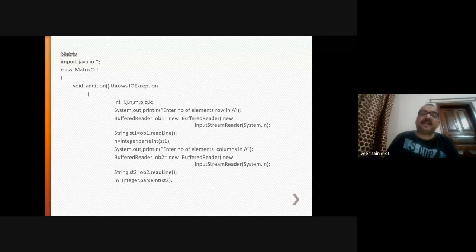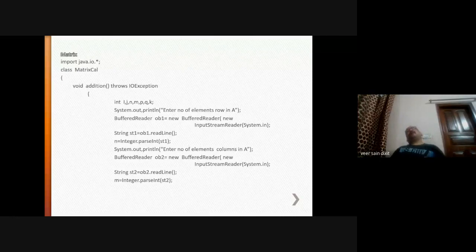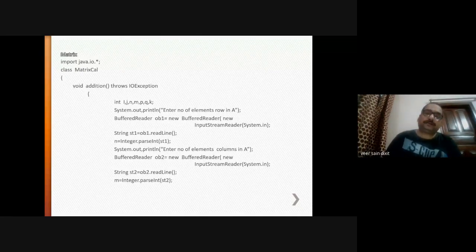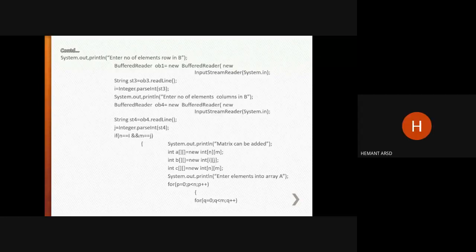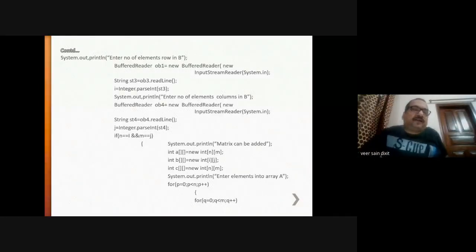So for matrix A, what should be the number of rows and what should be the number of columns? n stands for rows, m stands for column. So for one matrix, you have provided the value through the user. What should be the value of rows and what should be the value of column for matrix A? Clear? Is it clear to everybody? Yes, sir. If there is any confusion, then you may ask also.